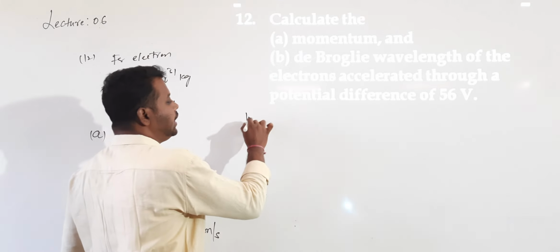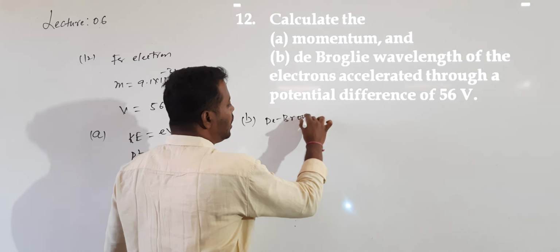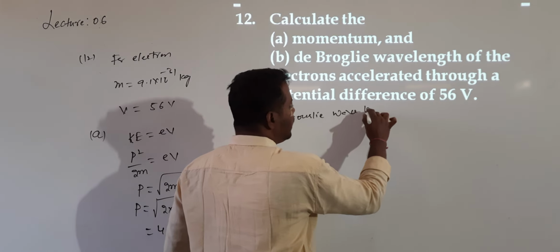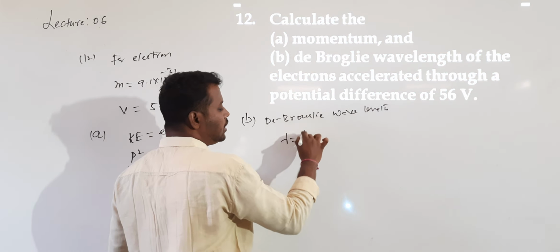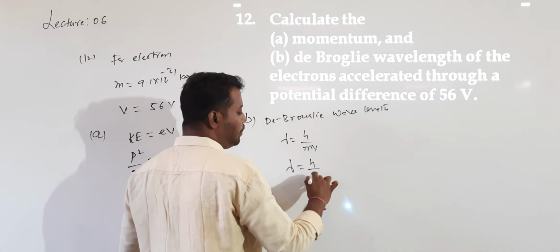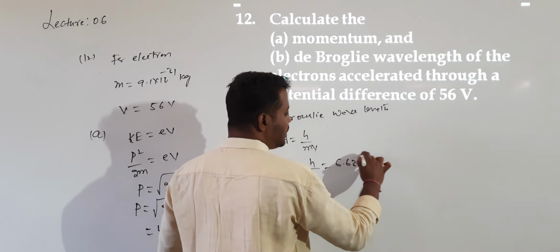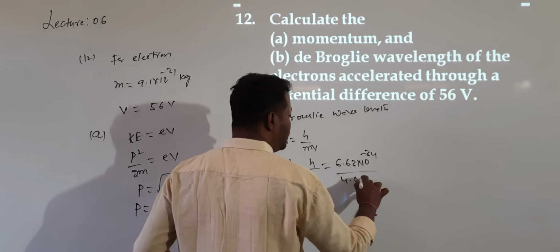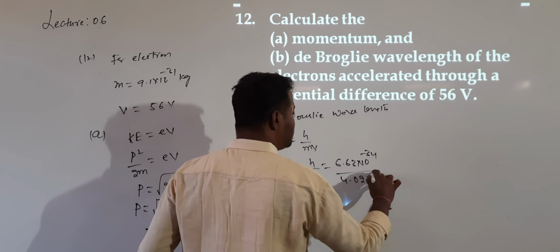After calculating momentum, what I want to calculate is the de Broglie wavelength. How can I calculate the de Broglie wavelength of the electron? The de Broglie relation, we know lambda is equal to h divided by mv, or lambda is equal to h divided by p. The h value is 6.63 into 10 power of minus 34 divided by the p value we just calculated, 4.02 into 10 power of minus 24.